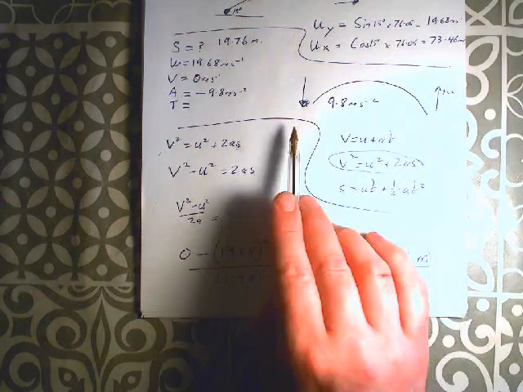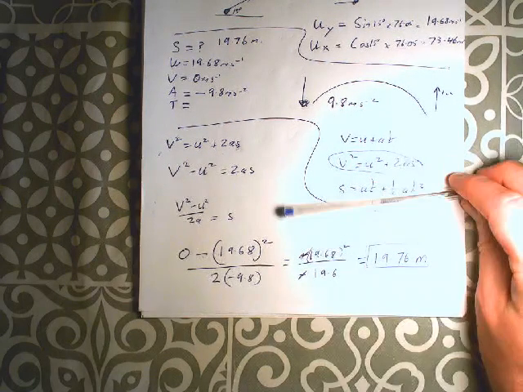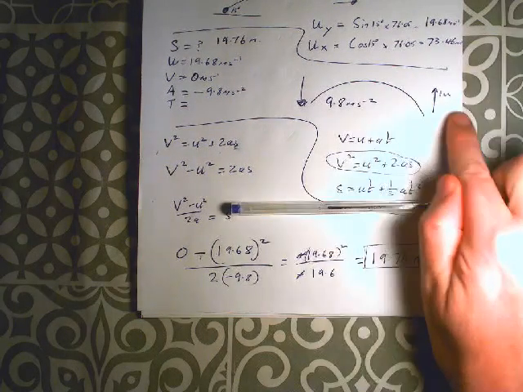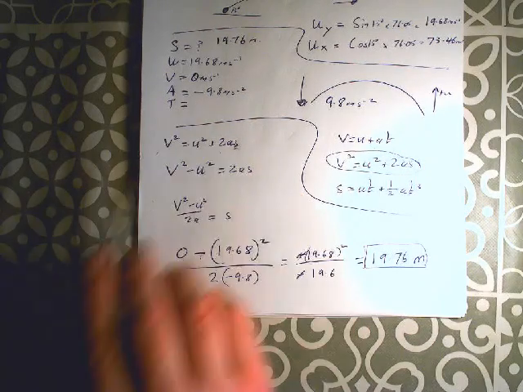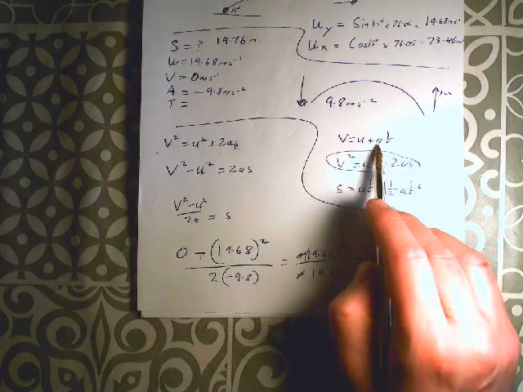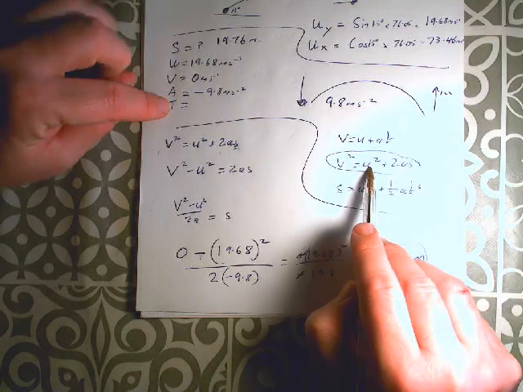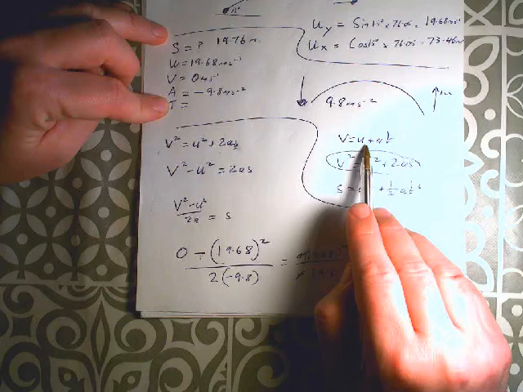Because some of this doesn't transfer, right? I mean, this 19.68 is the vertical component. The minus 9.8 is the vertical component. Not all of this is going to be the same. And the vertical distance is going to be different from the horizontal, but the time it's in the air is going to be the same. By which I mean, the time that it's in the air for its vertical component is going to be the same as the time it was in the air for the horizontal. It's going to make our life a little easier here. So let's just find out what the t is.